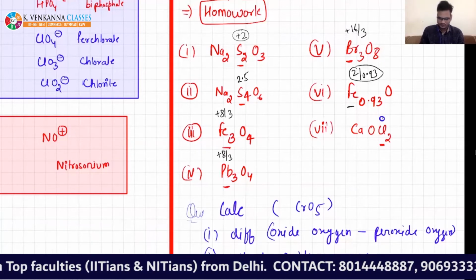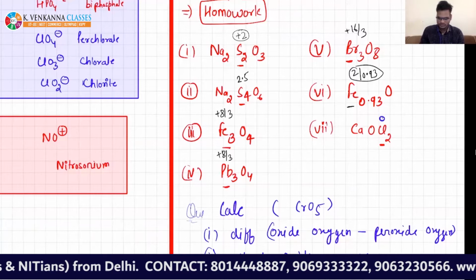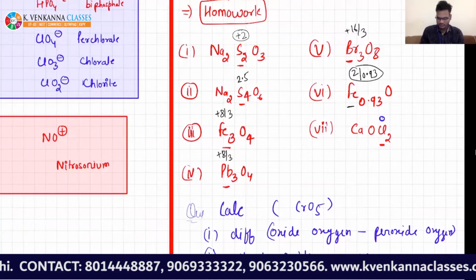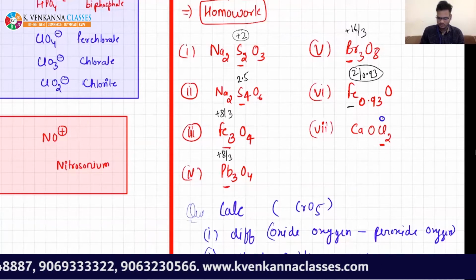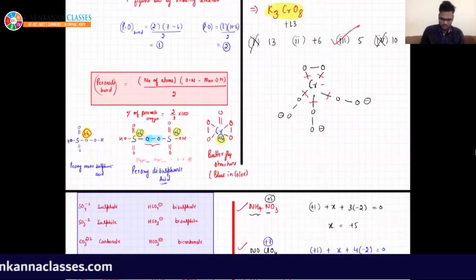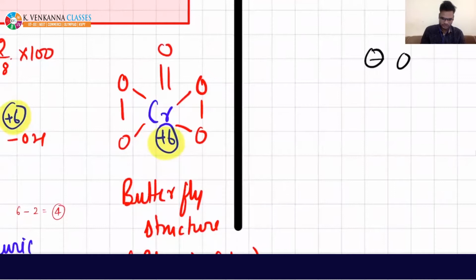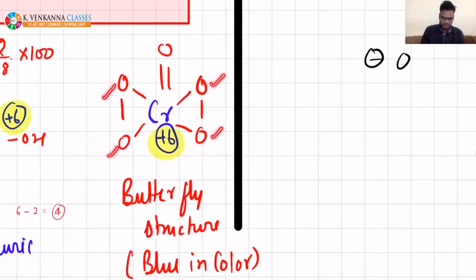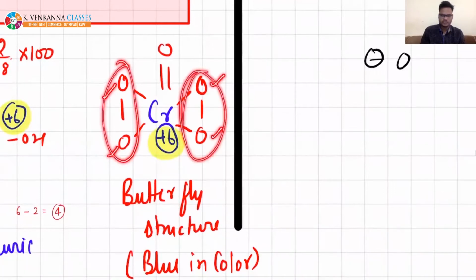We will see. Now the question was to calculate for CrO5 the difference between oxide oxygens and peroxide oxygens. Just a simple exercise. So if you see here, 1, 2, 3, 4. So there are 4 peroxide oxygens. Yeah, beta, that will be stable. That is still calcium oxychloride.